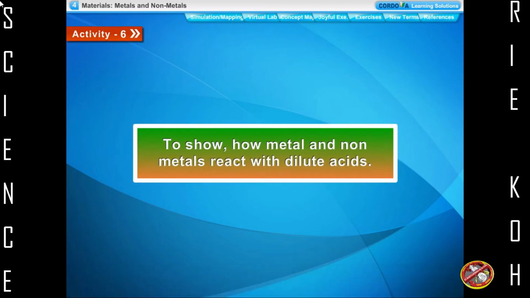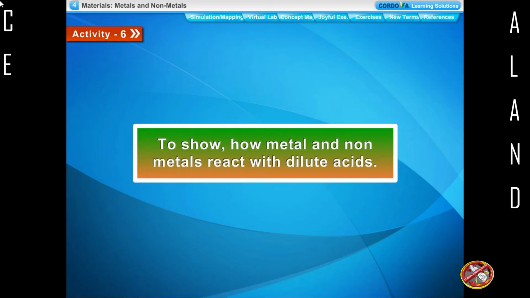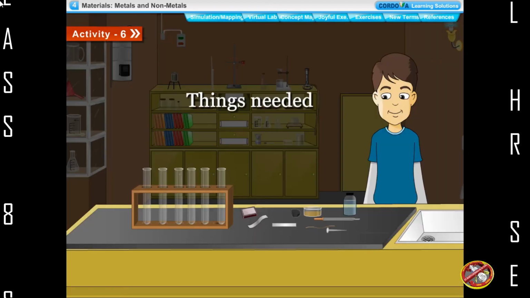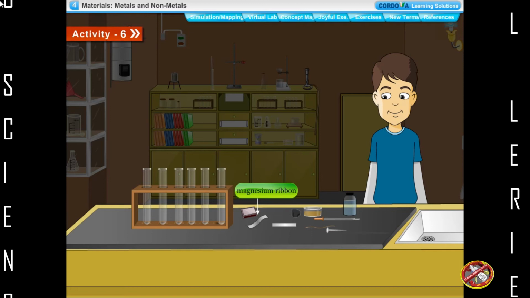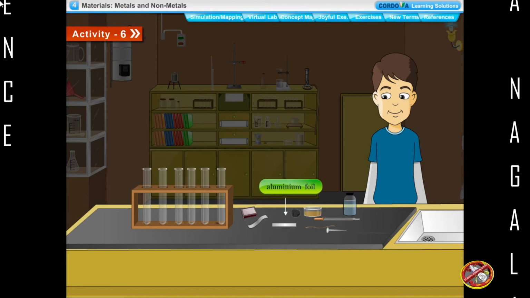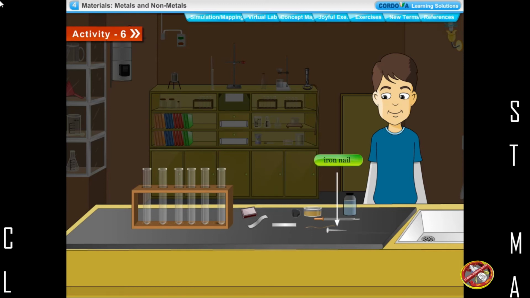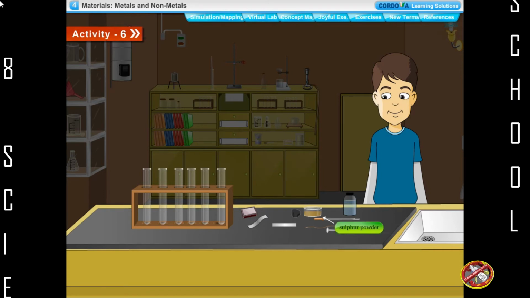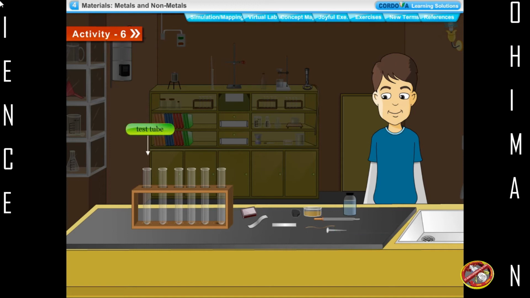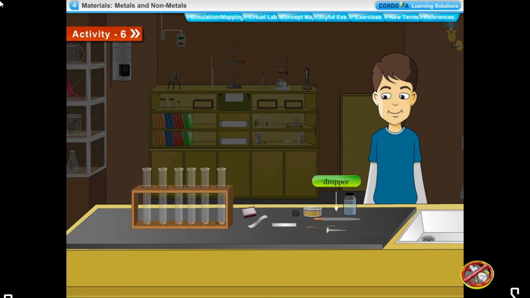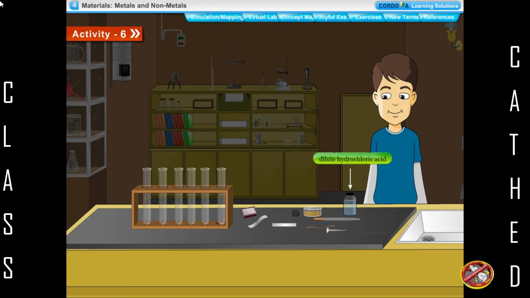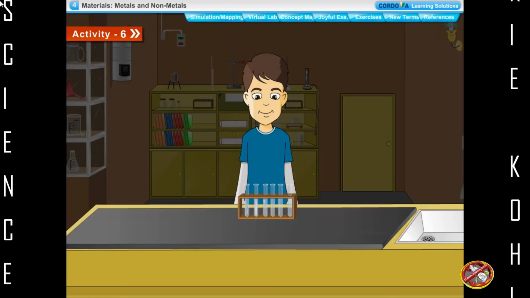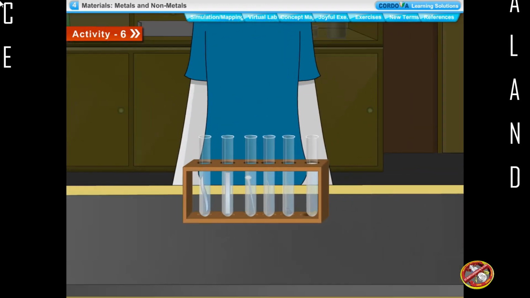Activity 6. To show how metals and non-metals react with dilute acids. Things needed: a magnesium ribbon, aluminium foil, iron nail, copper wire, coal piece, sulfur powder, 6 test tubes, dropper, dilute hydrochloric acid, matchbox. Method.